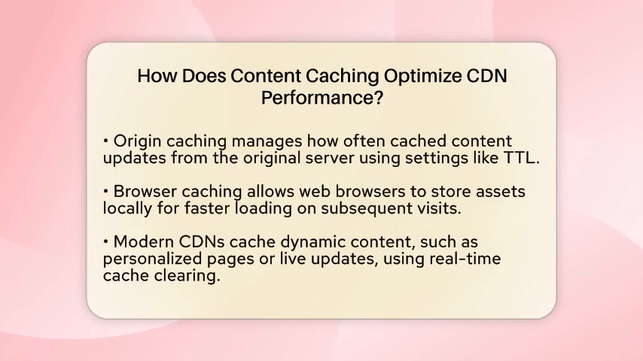Edge caching keeps content at locations near users, so data doesn't have to travel far. This cuts down latency and eases the load on the main servers. Origin caching controls how often the cached content updates from the original server. Using cache control settings like time to live, or TTL, CDNs can decide how long to keep content fresh without asking the origin server too often.